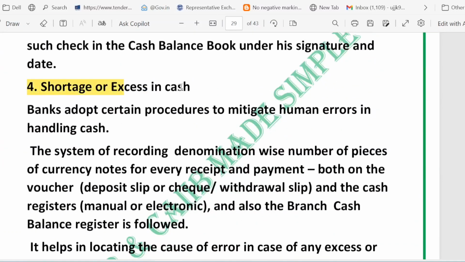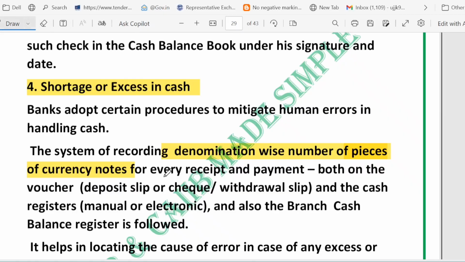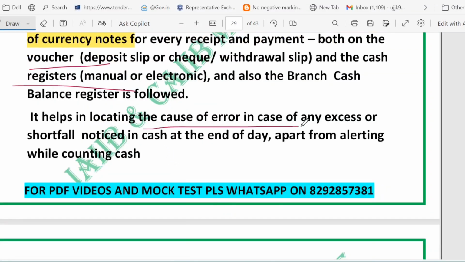Now, what about shortage or excess of cash? To reduce human error, the bank records the denomination-wise number of pieces, like how many 2000, how many 500, how many 200, for every receipt and every payment, both on the voucher, that is the deposit and withdrawal slip, and in the cash register. This denomination record helps instantly spot where an error happened. If the final total in the safe is short or extra, you can see which denomination is off and trace the slip or transaction. You can locate the cause of the error, in any case where an excess or shortfall is noticed.